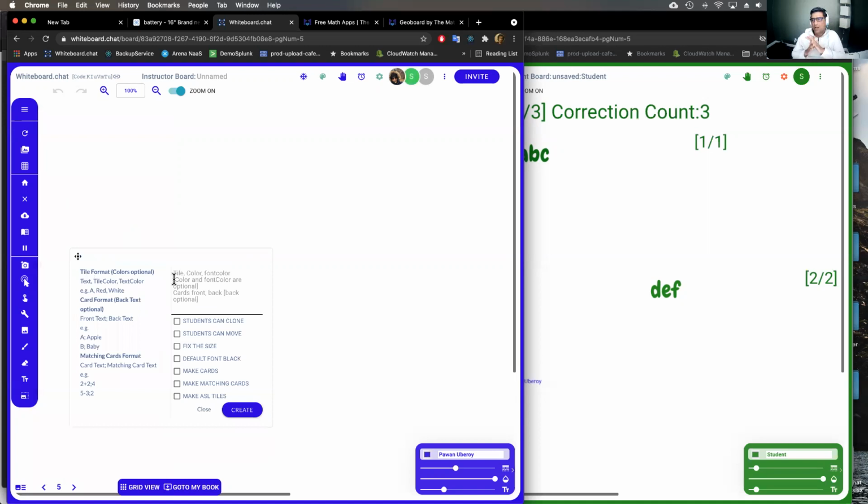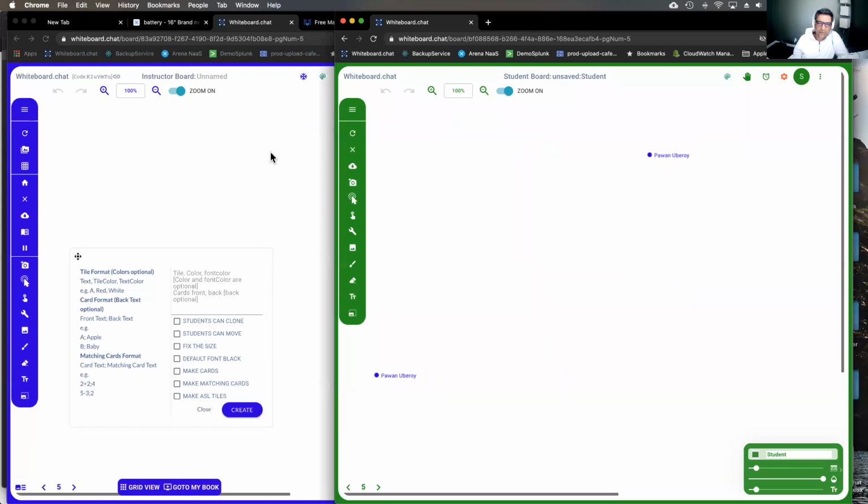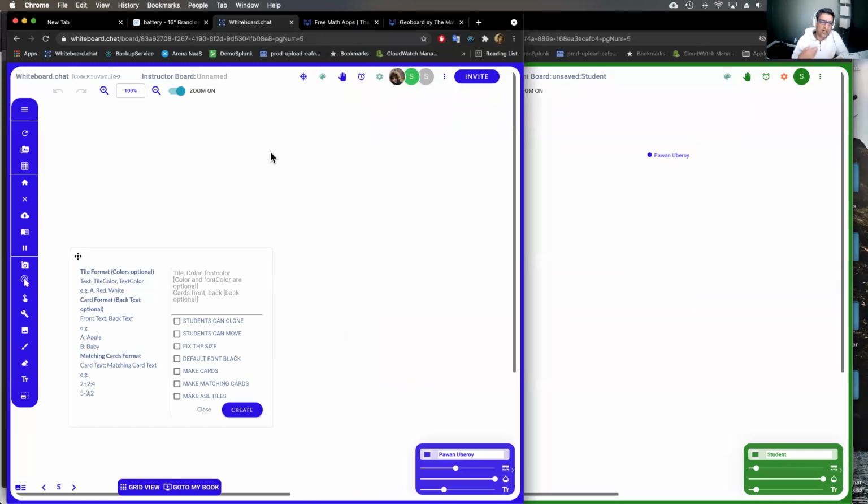So remember, all of these things are advanced features. You don't need to use any of these. You can just upload your PDF, use the drawing tool and text tool, and that's it, and observe the students, right? Most of the teachers use it like that. So these are some of the more advanced tools which you can choose to use or not choose to use. So you don't have to know all of these tools if you don't want to.